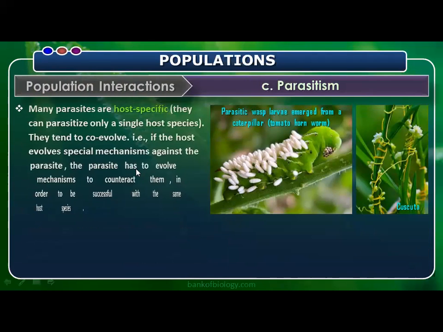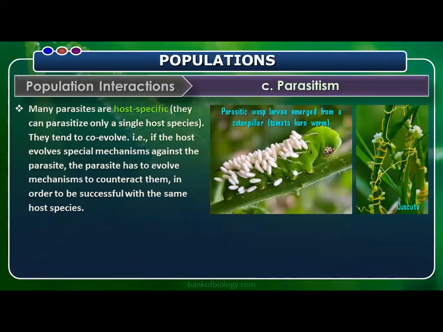Next, parasitism, that we know very well. We have a separate chapter for that. Many parasites are host specific. They can parasitize only a single host species. They tend to co-evolve. If the host evolves a special mechanism against the parasite, the parasite has to evolve a mechanism to counteract it in order to be successful with the same host species.